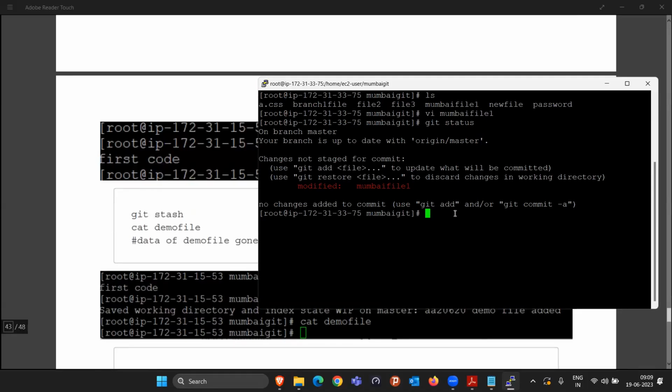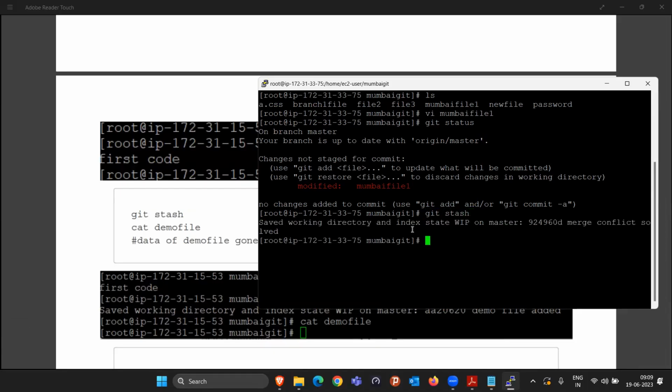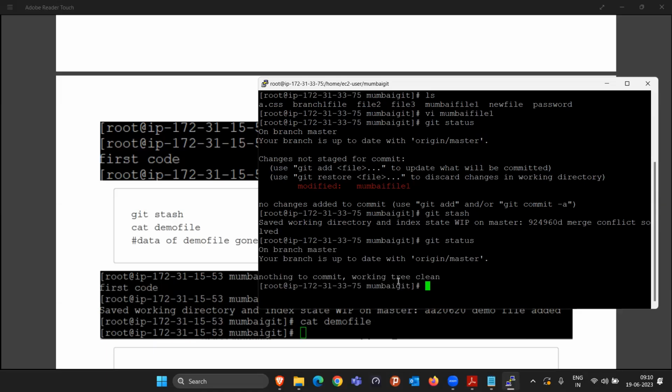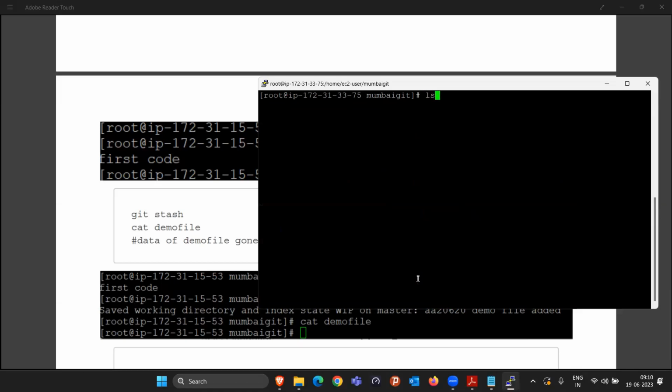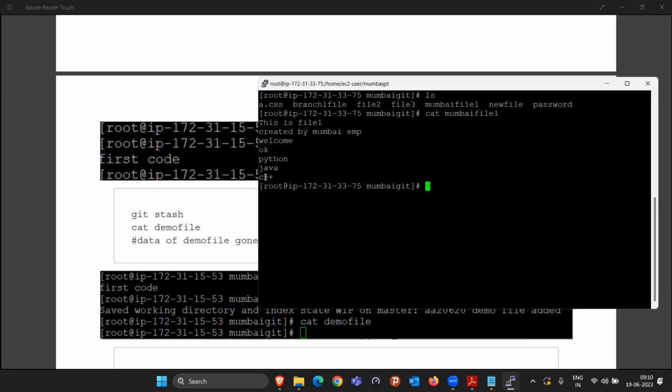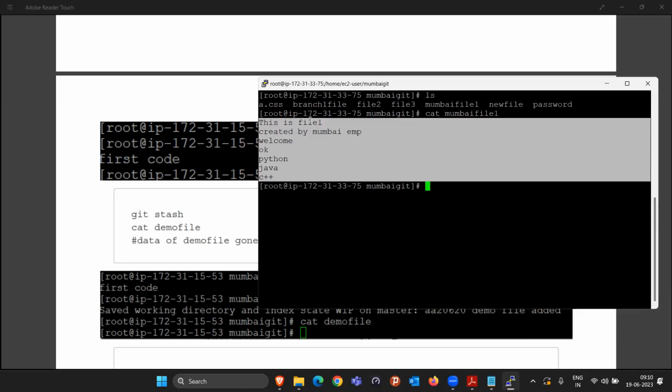Git stash. As soon as I write this git stash command, whatever changes I did in this Mumbai file one, the extra 4 lines, new line one, new line two, new line three, new line four, are stored somewhere in some temporary storage. So now if you do git status, it will say nothing to commit, everything is clean. What is the meaning of this? That means whatever changes you did in the Mumbai file one is gone. There is no new line one, no new line two. Only 7 lines of code are present here.